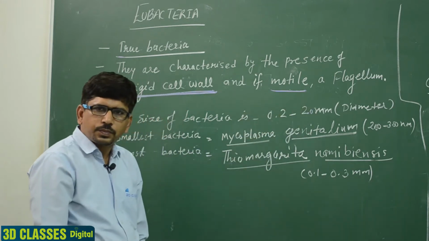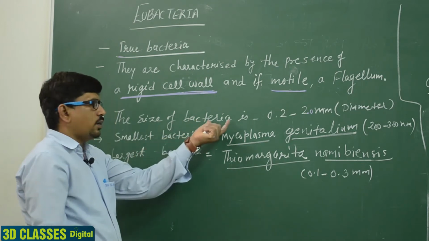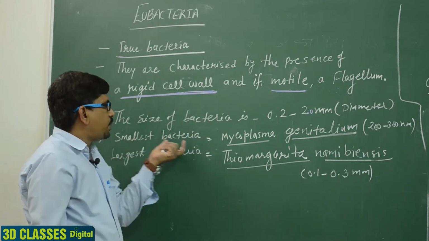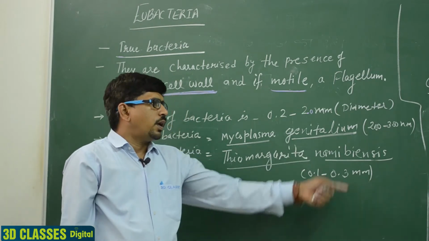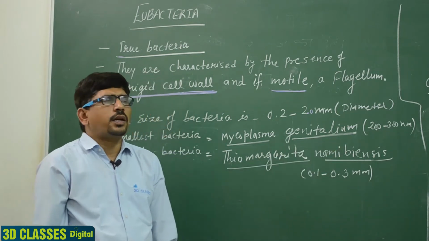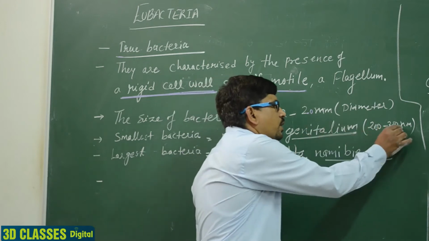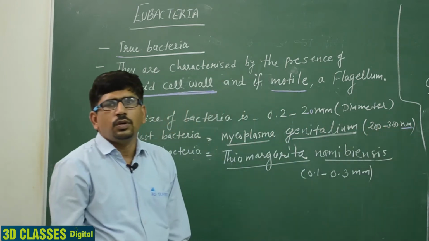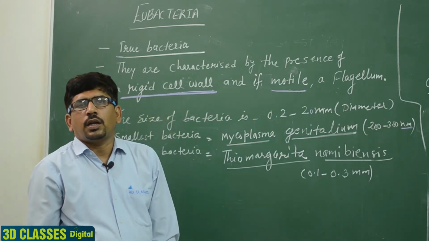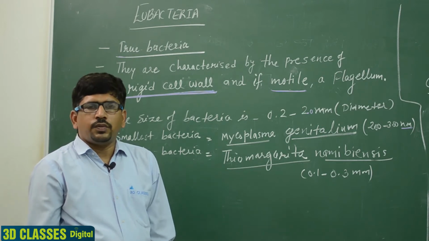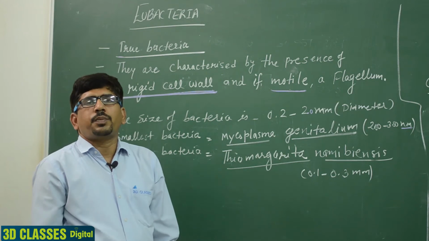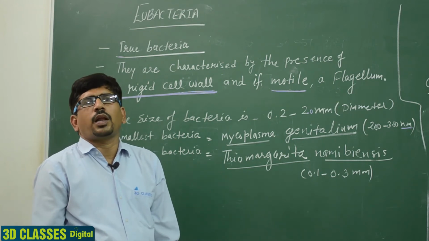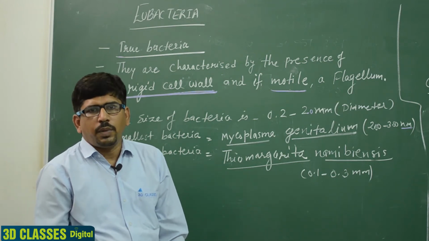The smallest bacteria, Mycoplasma genitalium, has a size of 200 to 300 nanometers. It is micrometer for general bacteria and nanometer for this one. Previously we discussed the PPLO, the pleuropneumonia-like organism, which is the smallest bacteria.